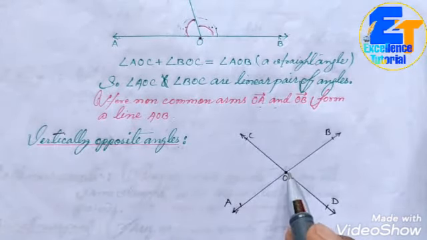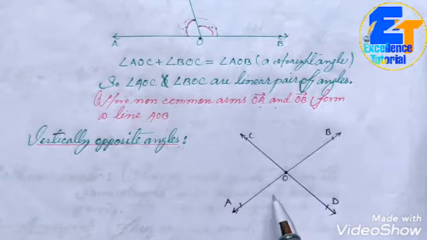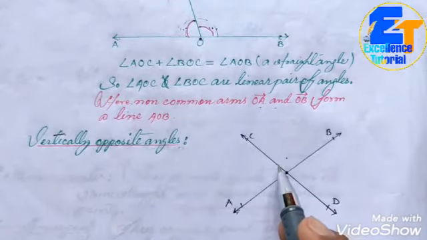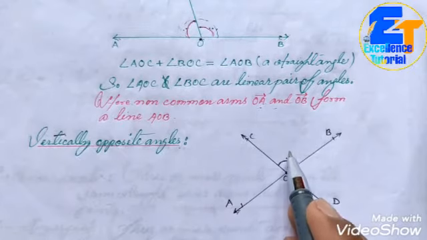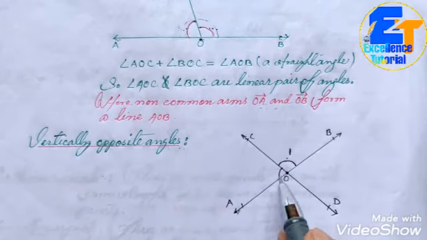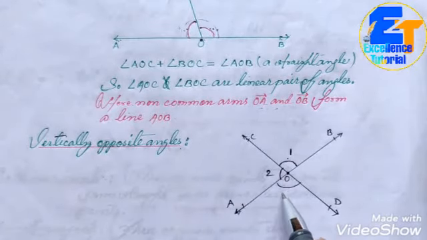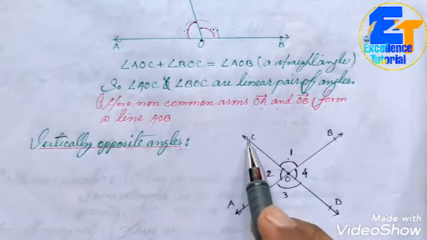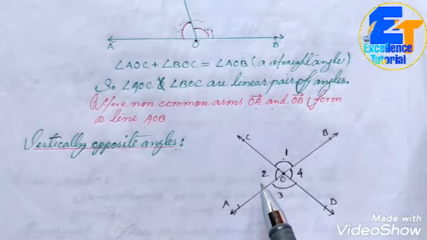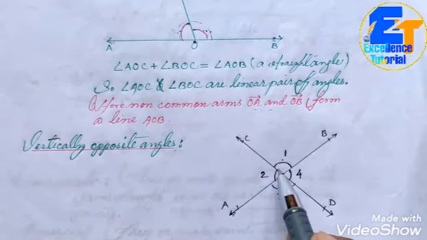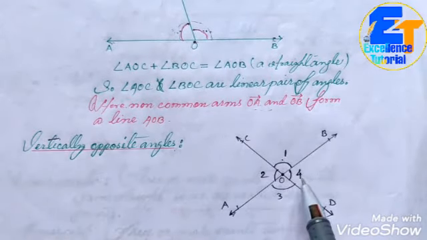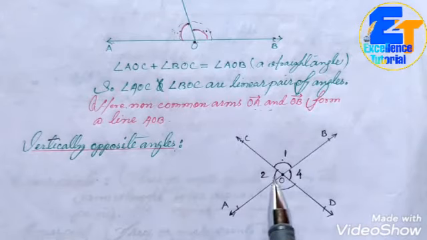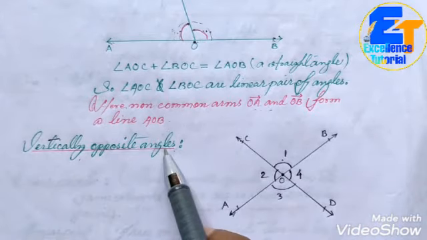So you can see four angles have been formed here. Suppose we name this angle as angle 1, this is angle 2, this is angle 3, and this is angle 4. If two lines intersect each other, four angles are formed, and our topic is vertically opposite angles.